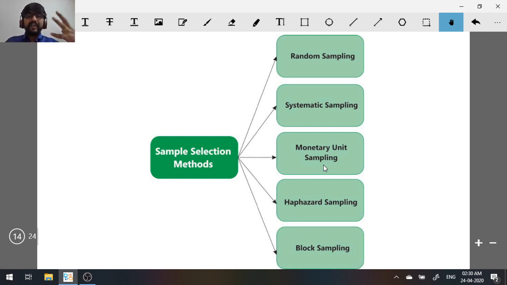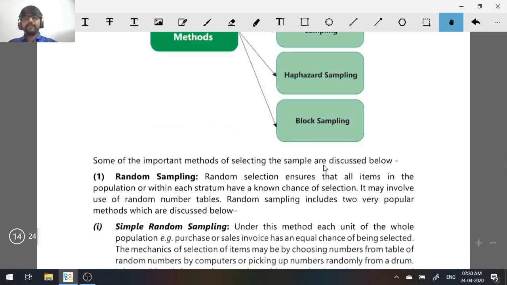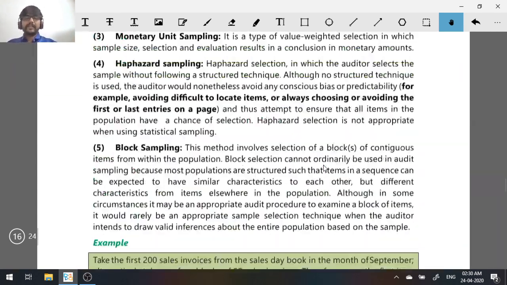Okay, so these are the five methods of sample selection. What are the sample selection methods? Random sampling, systematic sampling, haphazard sampling, block sampling, monetary unit sampling. Five sample selection methods.